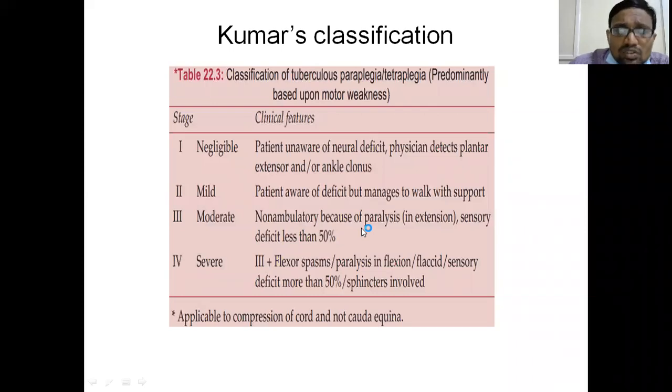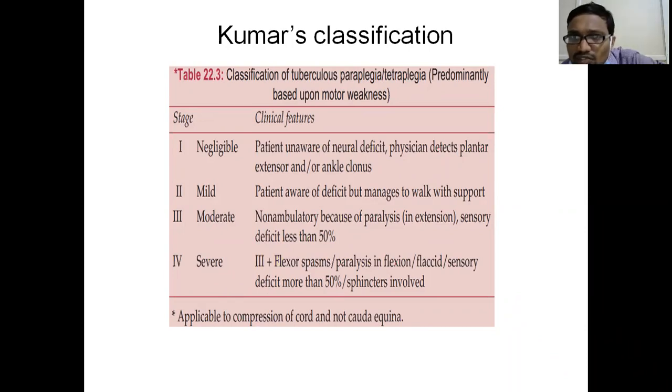The corticospinal tract is in the anterior part, so the posterior part of the spinal column is still not involved. So the sensory deficit will be less. In the severe form, it is called paraplegia in flexion, or flaccid paralysis. The sensory deficit will be more than 50 percent. Here, bowel and bladder can also be involved. There will be associated flexor spasms. Here, apart from the corticospinal tract, even the extrapyramidal tract and the posterior column tracts also get involved. These are the severe forms of tuberculous paraplegia.